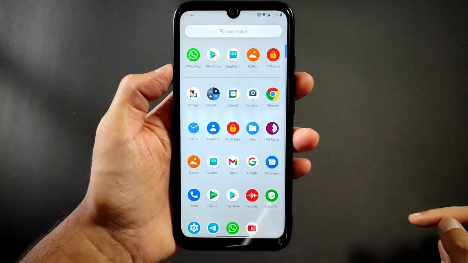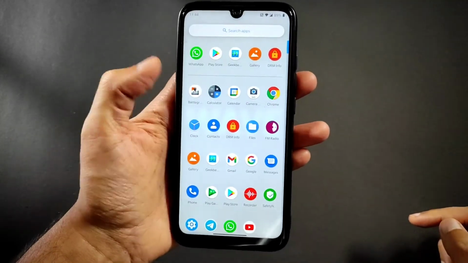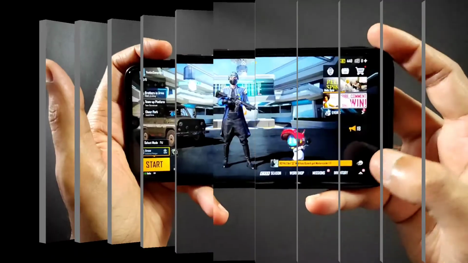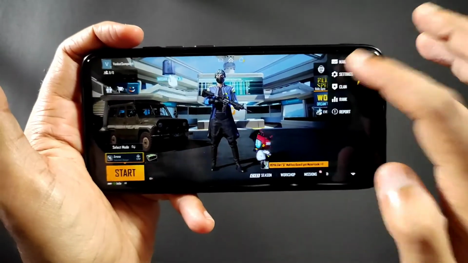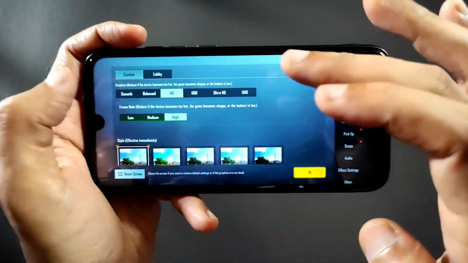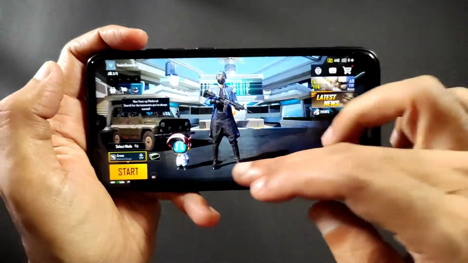And you get Google Calendar here, and this is how the ROM is. And let me show you the BGMI here. And as you can see in the BGMI, you'll get this kind of settings here. Let me show you. Graphics smooth and ultra, and HD and ultra. If you want HDR and extreme or smooth plus extreme, you need to use the GFX tool.